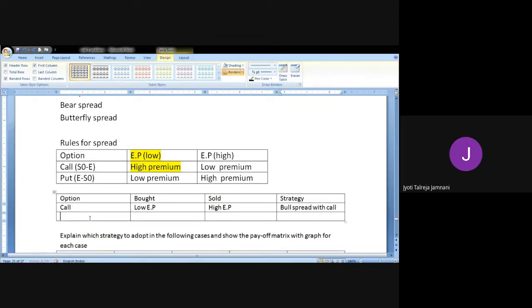If you do the opposite of this, if you buy at high exercise price and sell at low exercise price, we call it as bear spread with call.